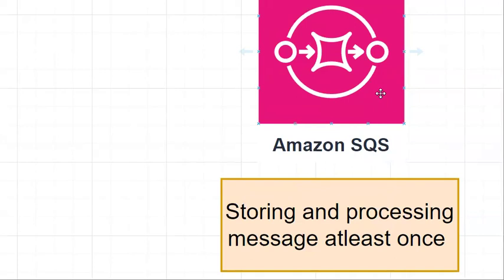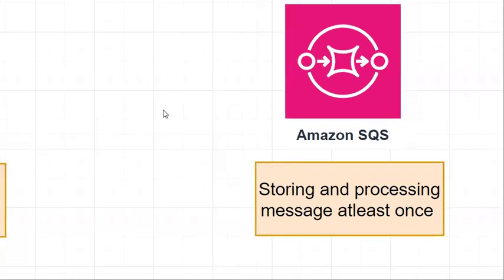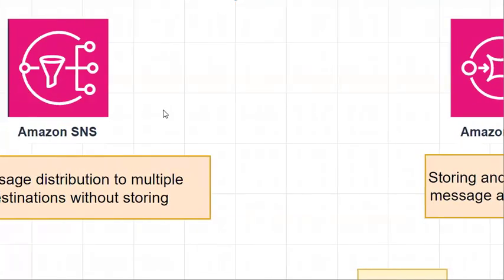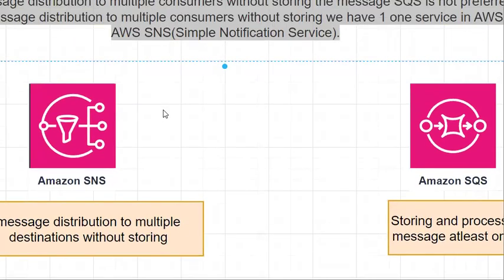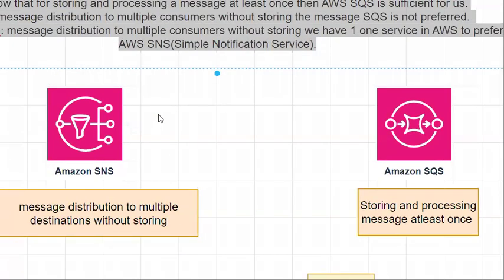For this scenario, that is message distribution to multiple consumers without storing, we have one AWS service to prefer. That service name is SNS. So when do we prefer SNS?